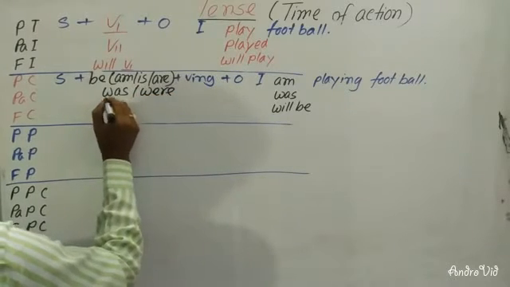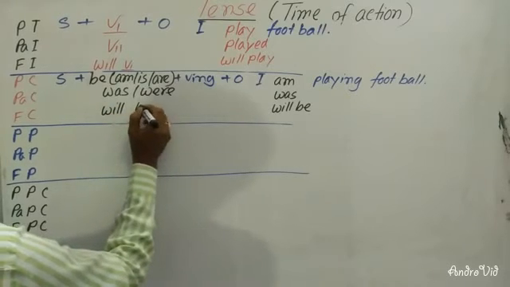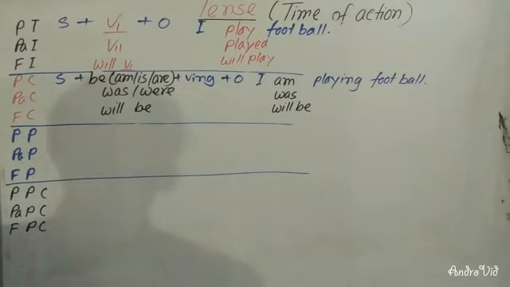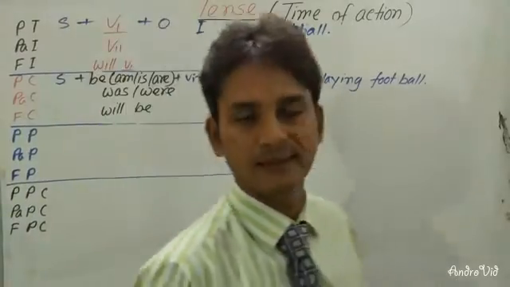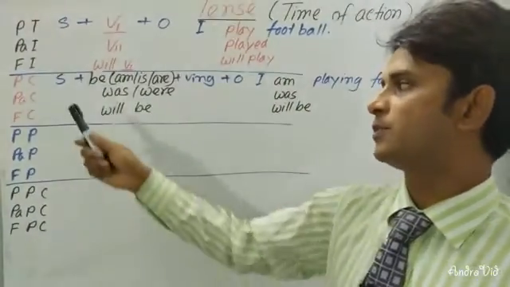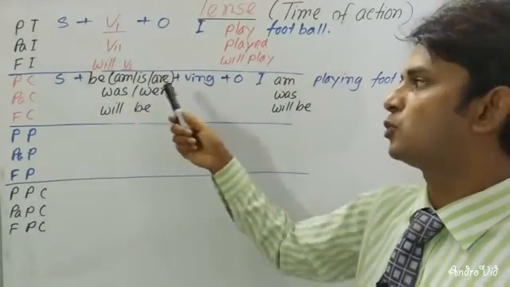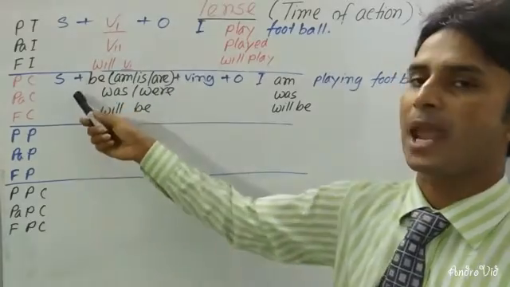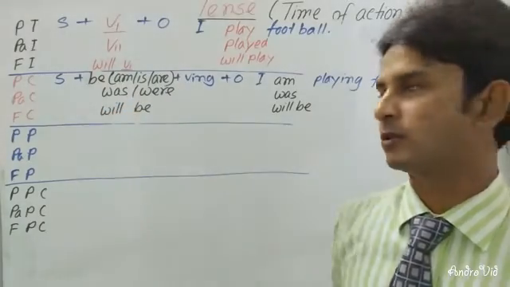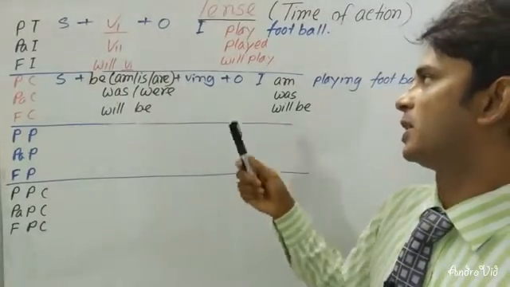In future, you will have to use will and be. Dear learners, you can see easily that in present continuous, you will have to use subject plus be verb, means am, is, are, and you will have to use one of them according to the subject. Then ing with the present form of verb, then object.